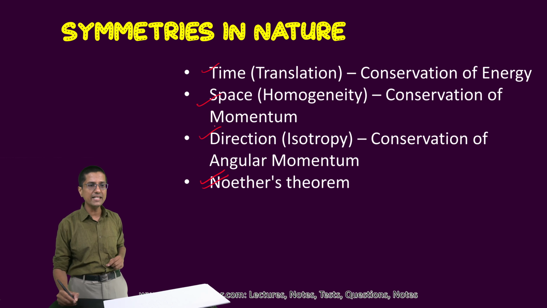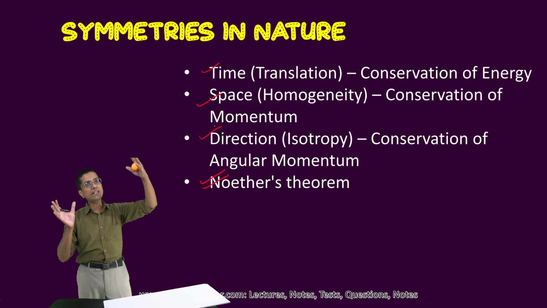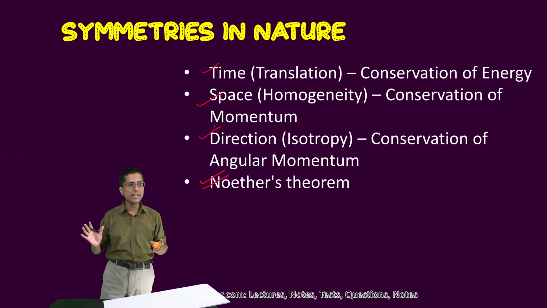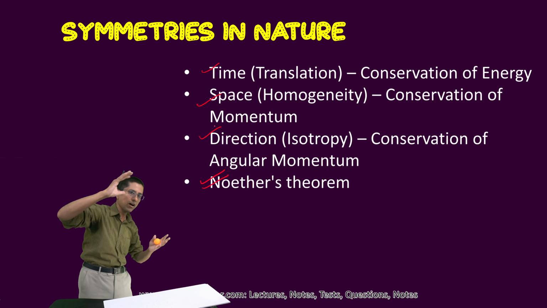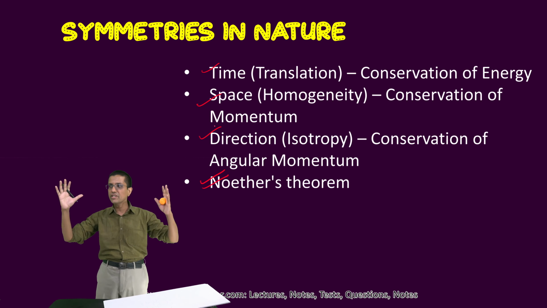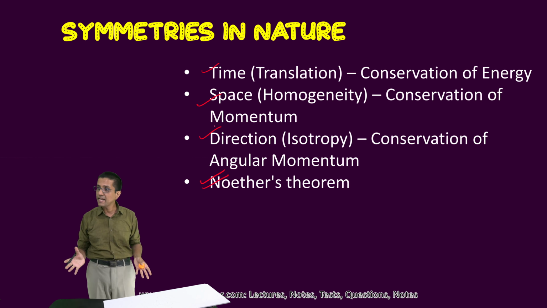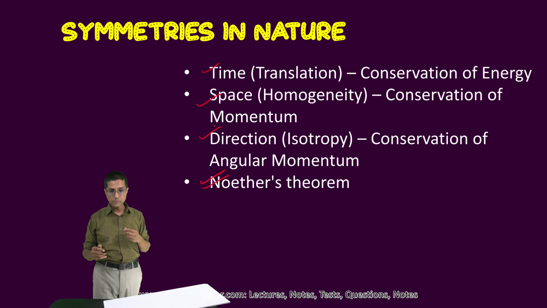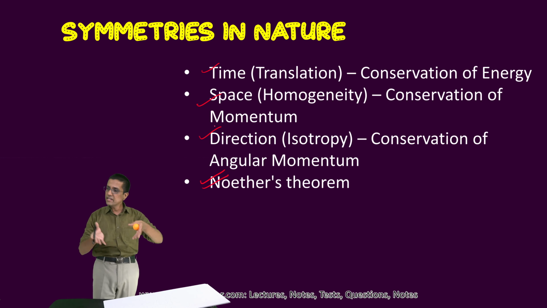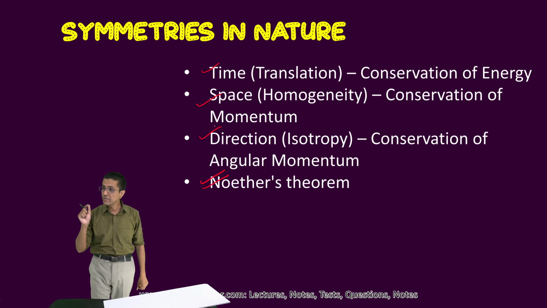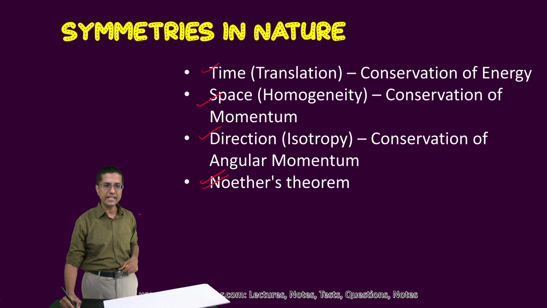And the last thing is conservation of angular momentum. It results because all the directions are really the same. So if I conduct my experiment this way, or this way, or this way, no matter which direction I am conducting my experiment, the results would be the same. This is known as isotropy. Isotropy is the property of space that all directions are the same. Because of this particular symmetry, isotropy, we get the conservation of angular momentum.